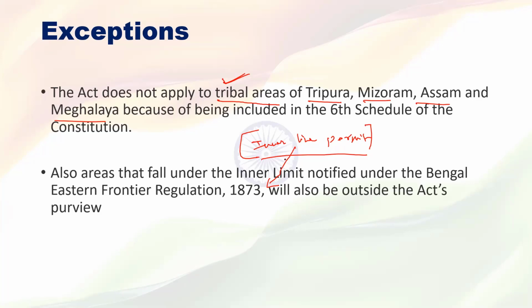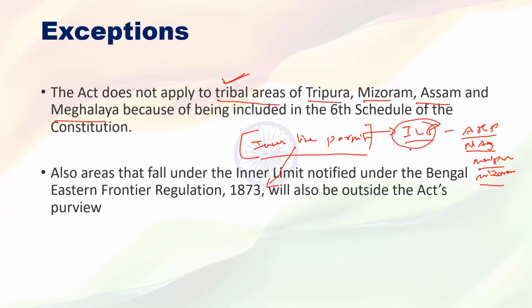Now ILP is applicable to 4 Indian states: Arunachal Pradesh, Nagaland, Manipur, as well as Mizoram.